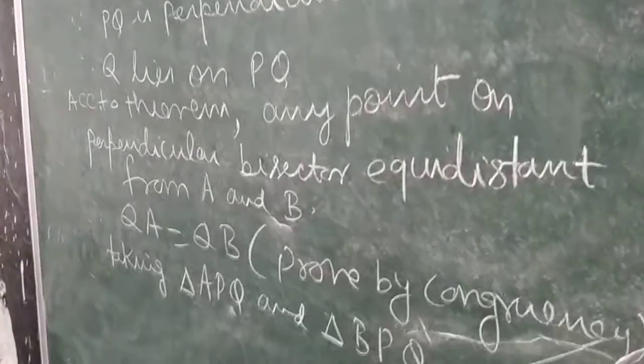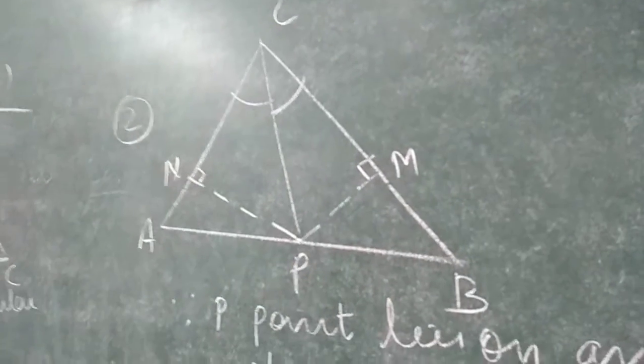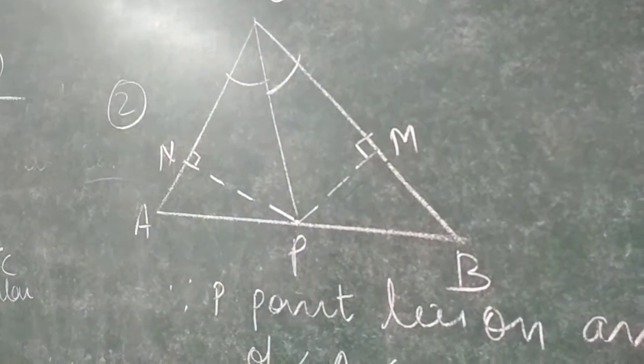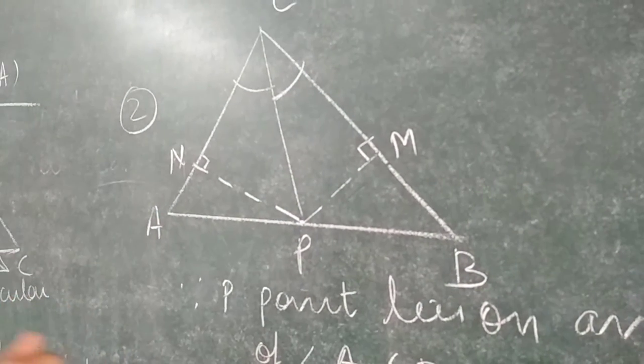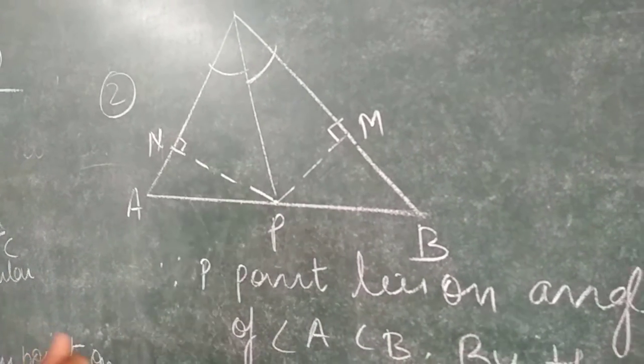Question number 2. You are given a triangle in which CP is the angle bisector, and we have to prove that P is equidistant from CA and CB.